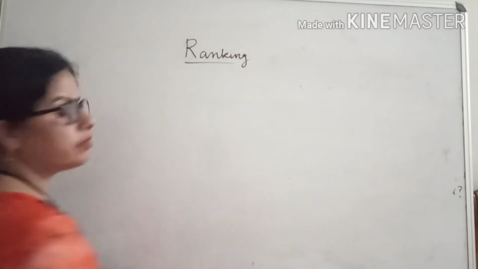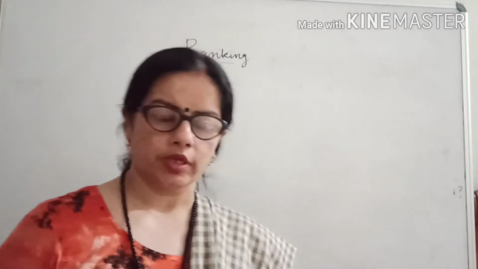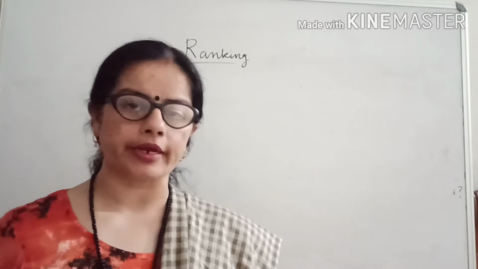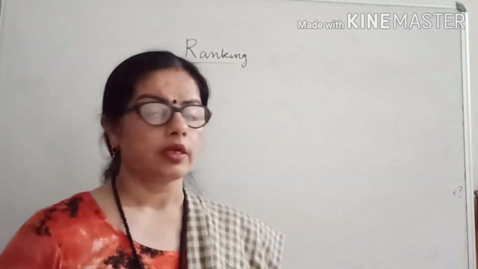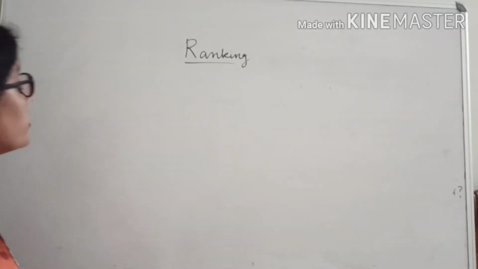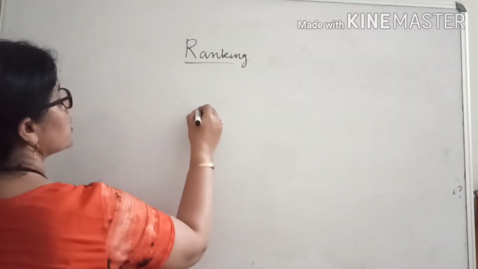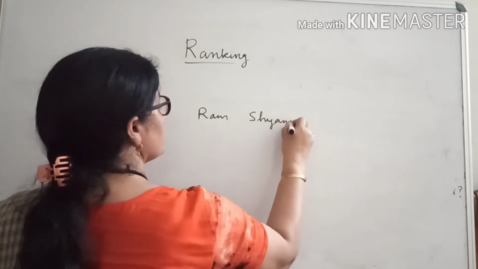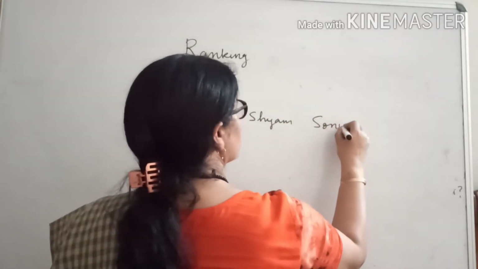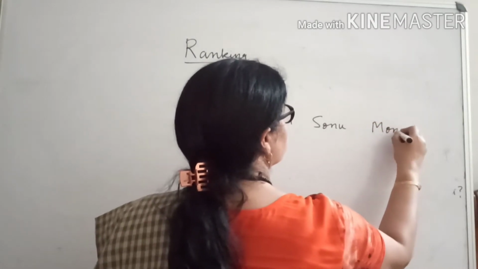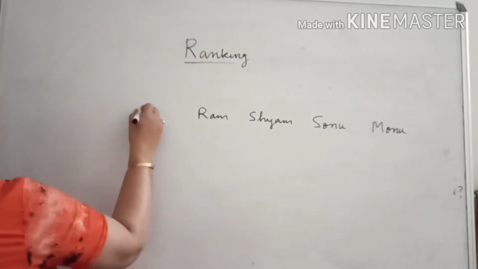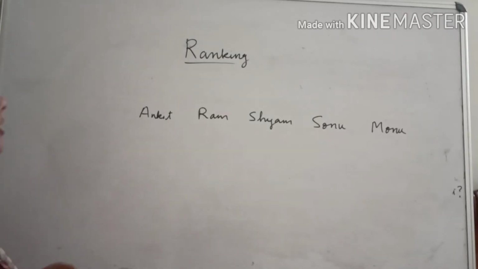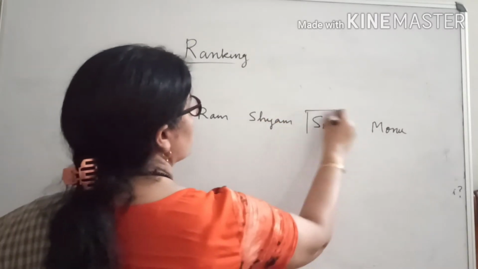Ranking means sometimes we give the exam and we say, ma'am, what is our rank? Means we want to know our position, whether we are second or third, what is the position. So here also today we will study about ranking. Suppose some persons are there, one is Ram, Sham, Sonu, let us take one more, Monu, and one Ankit. See, 5 children are there. And I want to know what is the position of Sonu.